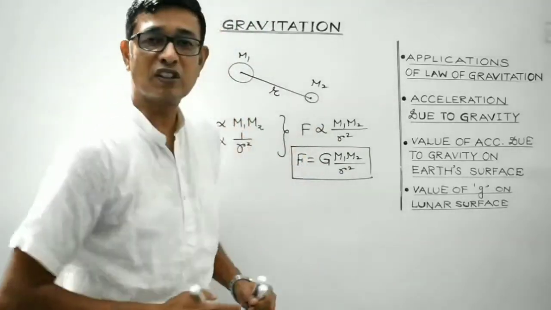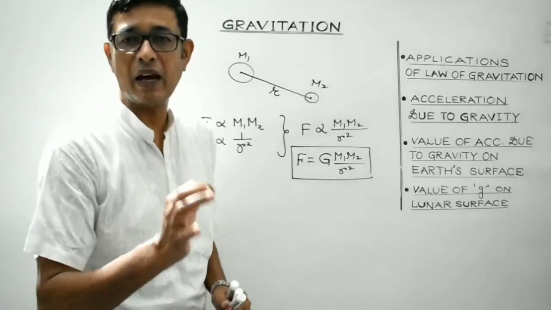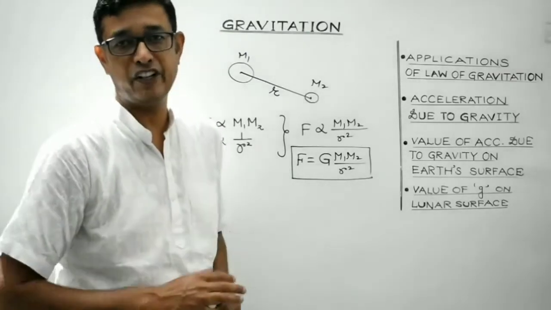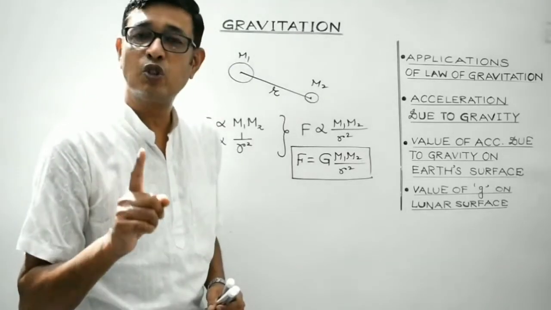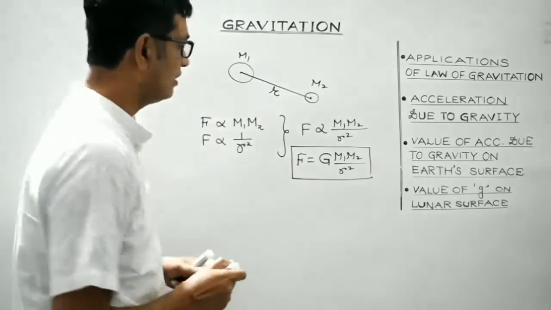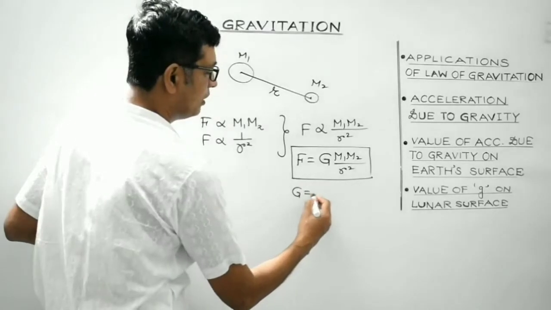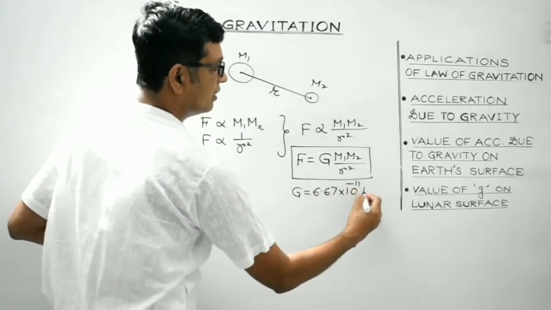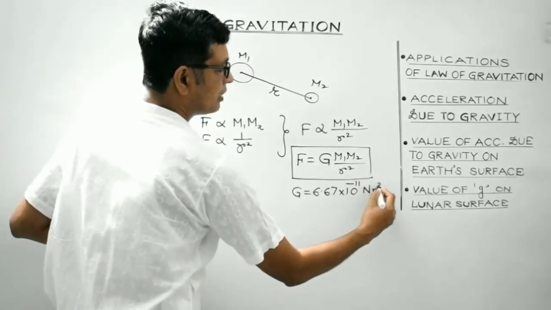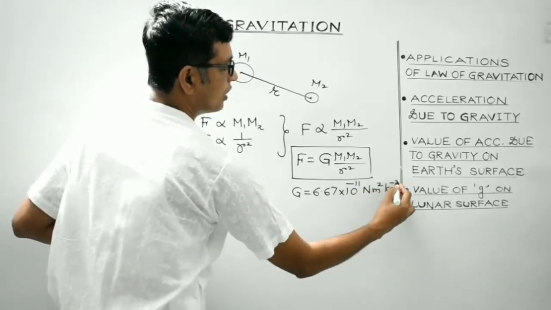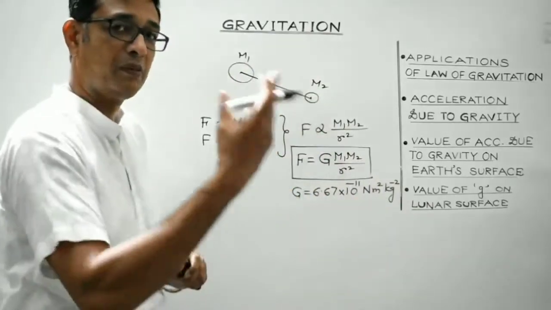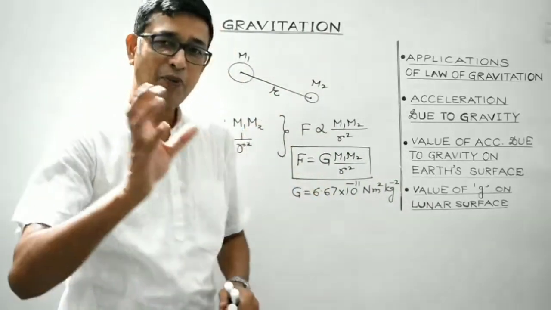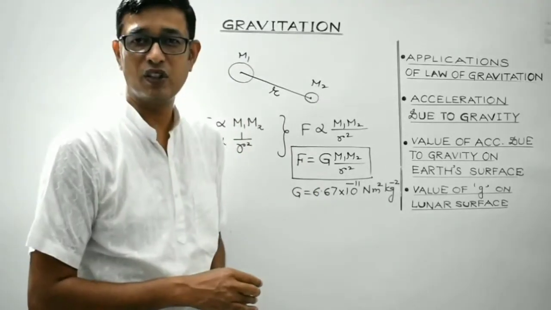Its value is constant, determined by a very sensitive balance, and was experimentally determined by Cavendish. Its value is found to be 6.67 into 10 to the minus 11 Newton meter square per kg square. This all we have discussed in my previous lecture. Thereafter we discussed some very important properties of gravitational force as well, isn't it?